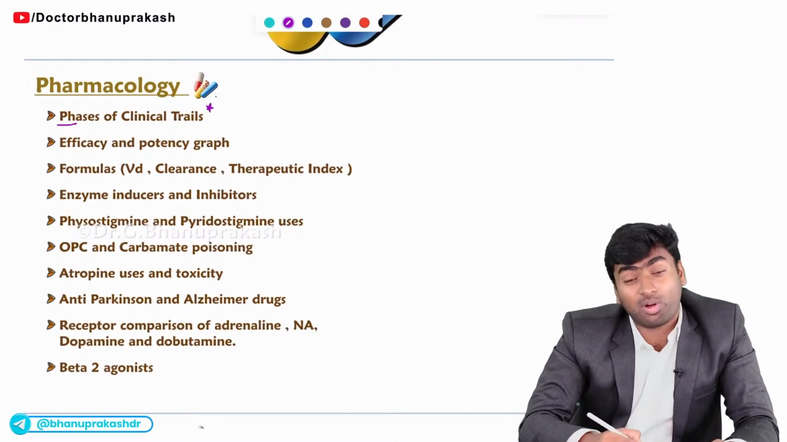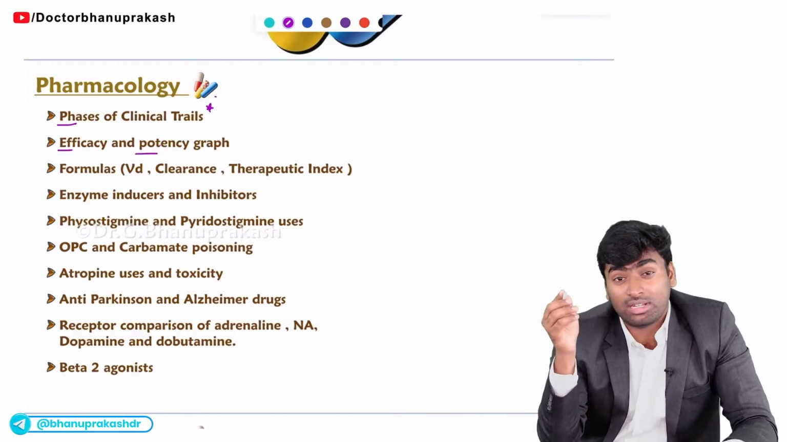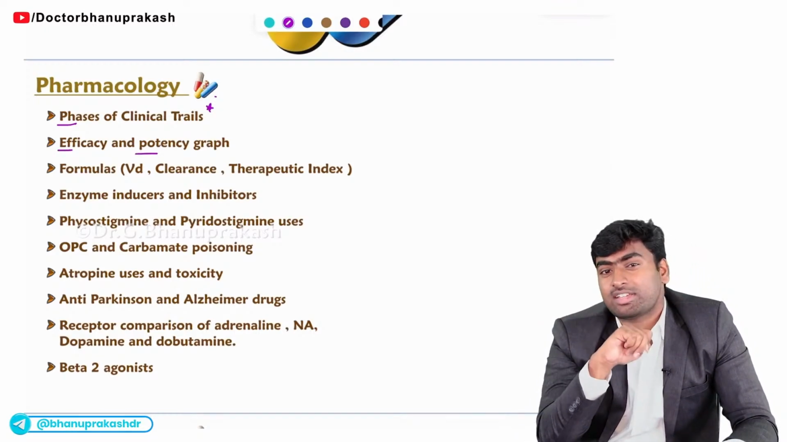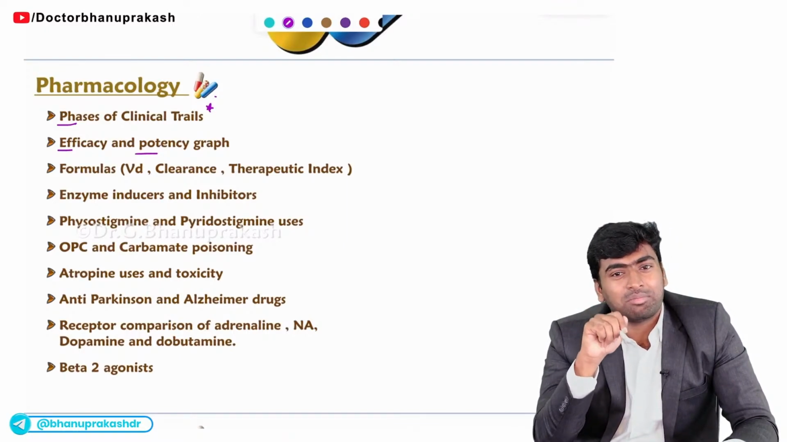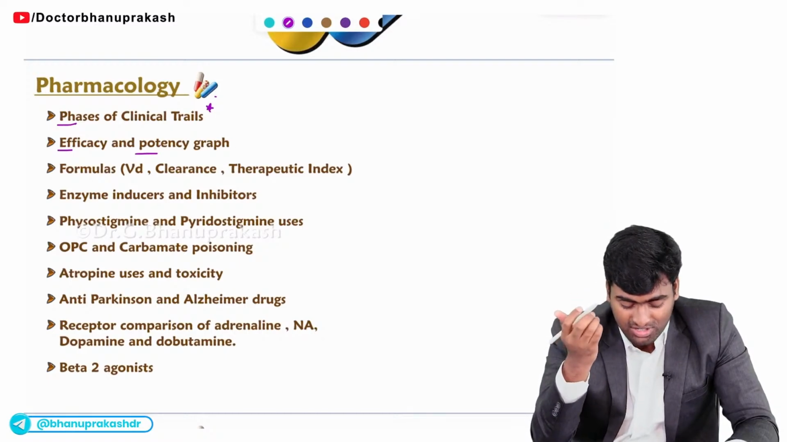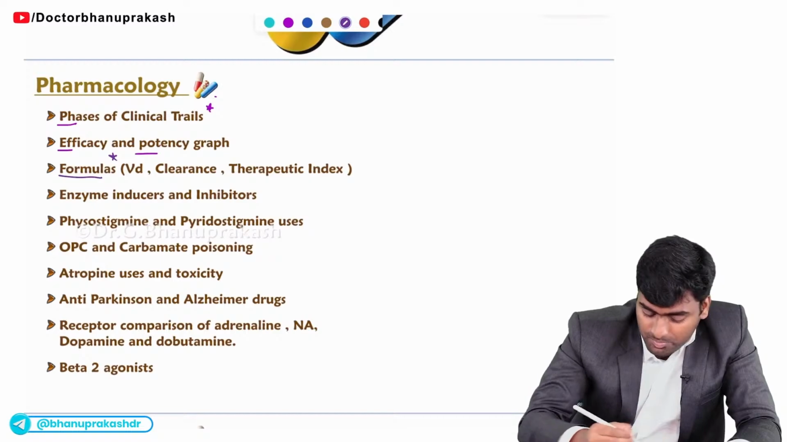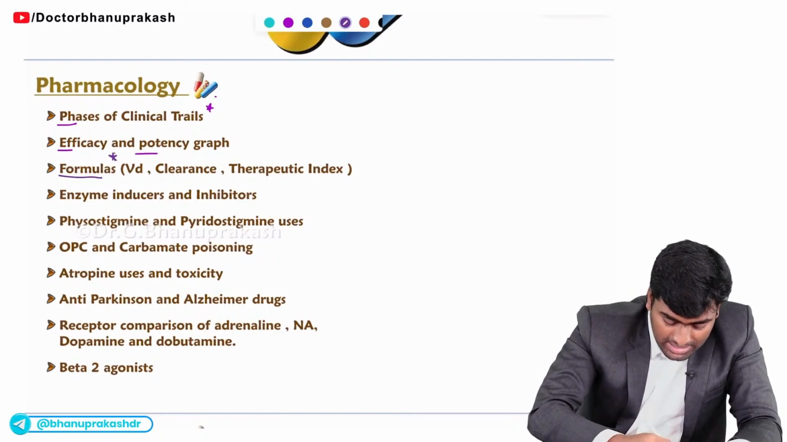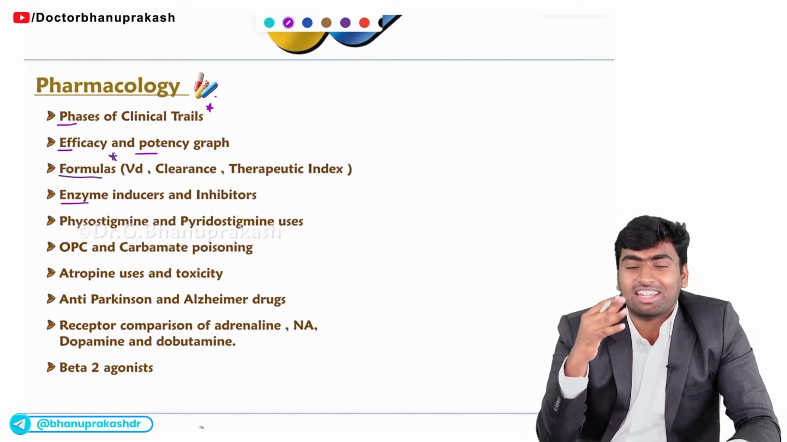The next important point is the graph of efficacy and potency. They will draw this graph of efficacy and potency, and they will ask you which of the following drugs, drug A, drug B, drug C, is the most efficacious or most potent in nature. Fine. And recently they started asking about formulas even. And a few drugs in our general pharmacology you need to know, which are the enzyme inducers and enzyme inhibitors.